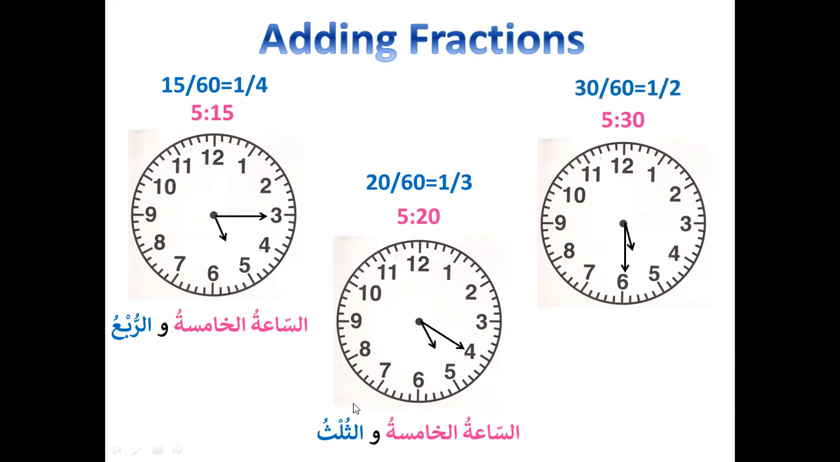Now 5:30 is half of an hour, 30 of 60 minutes. So 30 of 60 will be nisfun. So as-sa'atul khamisatu, again 5 o'clock the way it is, add half hour, a nisfu. So half. This is how you write it.